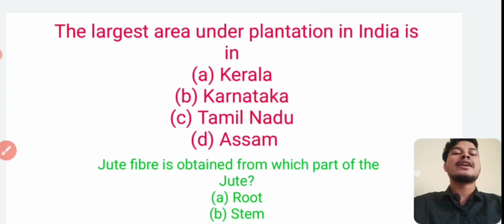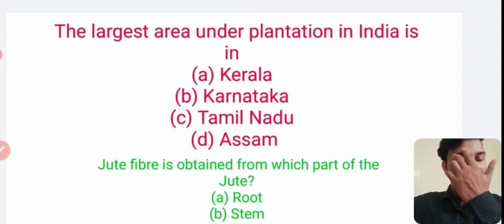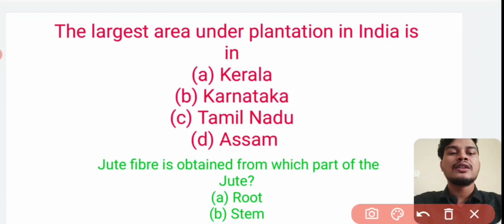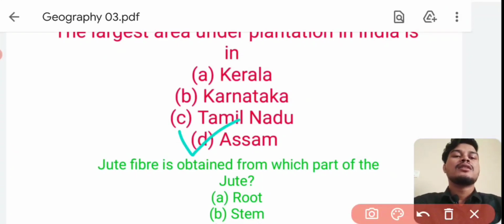The largest area under plantation in India is? Answer is option number D, Assam. Largest area under plantation. The right answer is Assam.